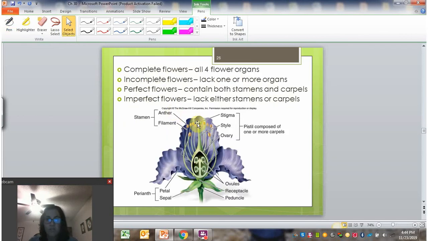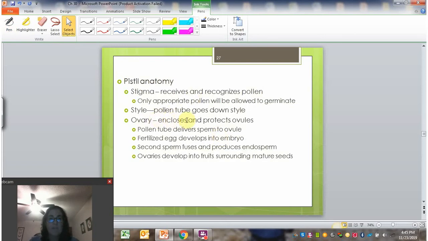Just to refresh your memory here, we've got our stigma at the top where the pollen grain lands, and then the pollen will send a pollen tube down the style to the ovary where the ovules are. The ovary encloses and protects the ovules. The pollen tube is actually delivering sperm directly to the ovules. And it's there in the ovules that the fertilized egg will form. After fertilization, remember, there's the second fertilization. In angiosperms, we have double fertilization. And also within the ovule, we'll have endosperm produced next to the embryo.